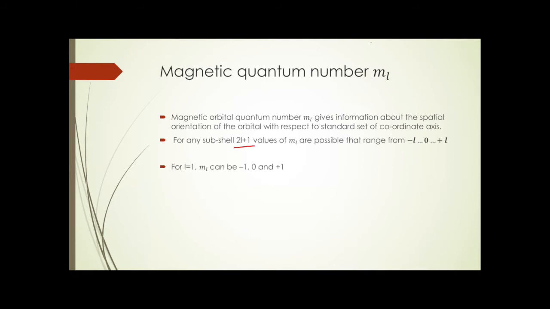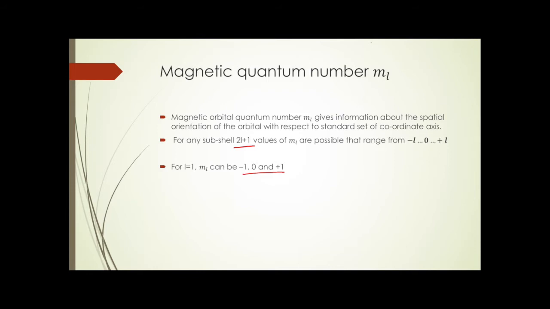For example, for L is equal to 1. Now L is equal to 1 corresponds to P subshell. Now for L is equal to 1, ML can have 2L plus 1, that are 3 values. And these 3 values are going to range from minus L through 0 to plus L, that is minus 1, 0 and plus 1. Now since ML here can have 3 values, it means 3 different orientations of orbitals are possible within P subshell. Now these orbitals which belong to P subshell are called P orbitals.